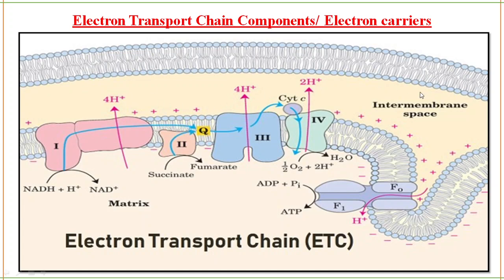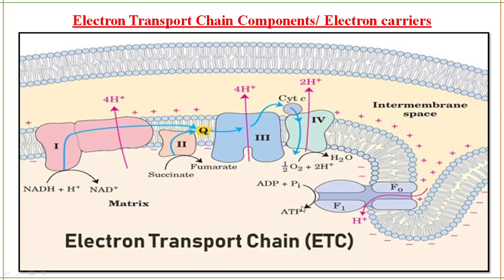The protons present in the intermembrane space make it very acidic. In order to maintain equilibrium, the protons will be pumped back into the matrix through the ATP synthase or F0 F1 ATPase. As the protons are pumped back into the matrix, ATP will be produced.